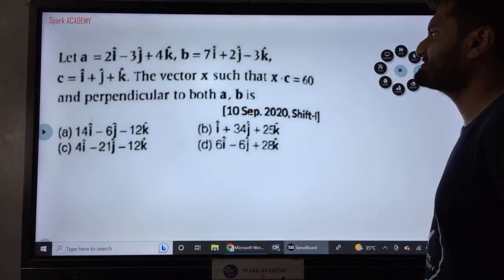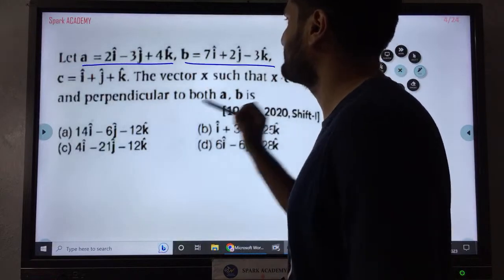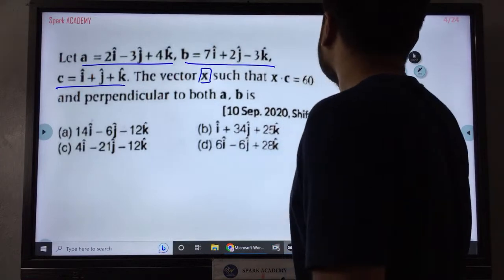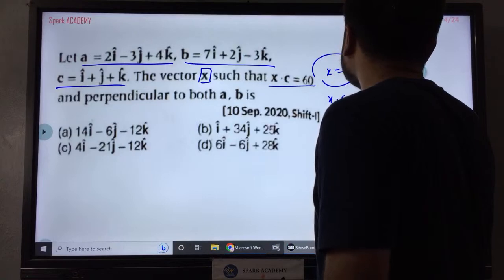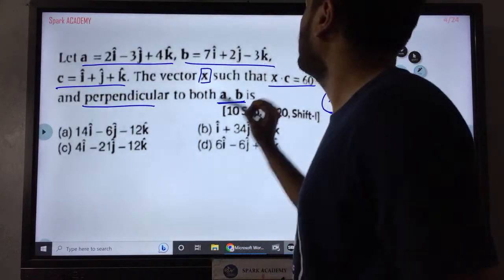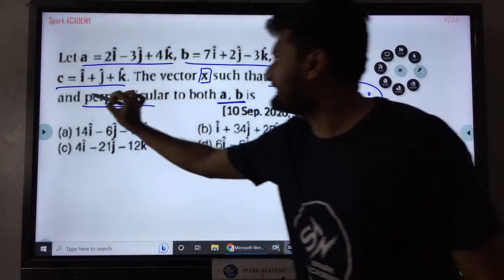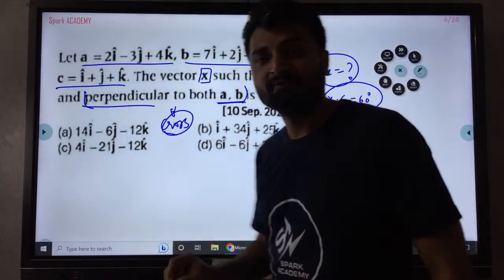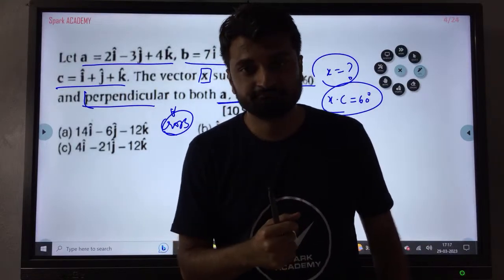Now look at the third question. Vector A is given, vector B is given, vector C is given, then the vector X. They are asking you for vector X such that X dot C is 60 and it is perpendicular to both A and B. Now for these types of questions, I am not even getting into the second part, which is the cross product. I am going to show you a simple way where you can solve the question in seconds.